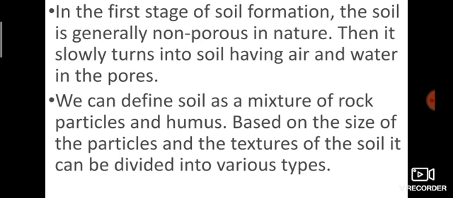From rock, which is non-porous, after weathering only it becomes soil, with pores. Then we can define soil as a mixture of rock particles and humus. Based on the size of the particles and the texture of the soil, it can be divided into various types.